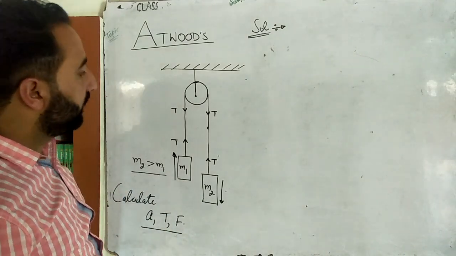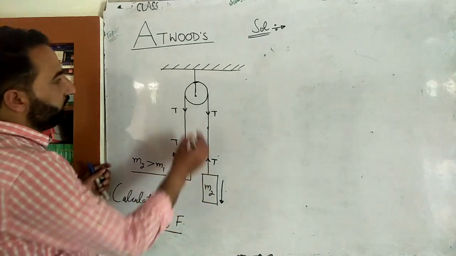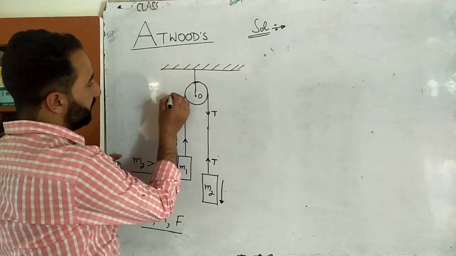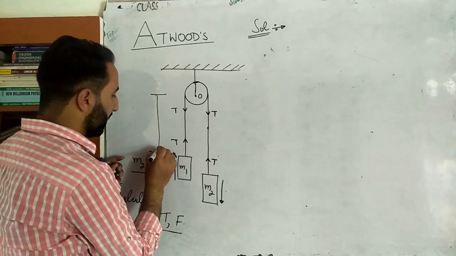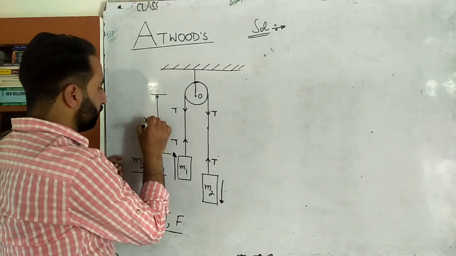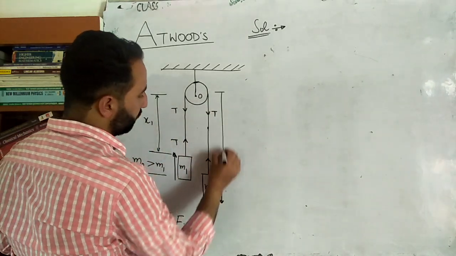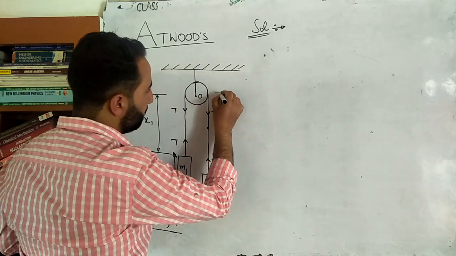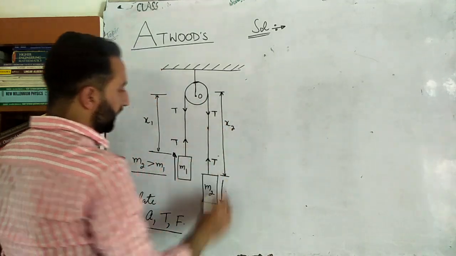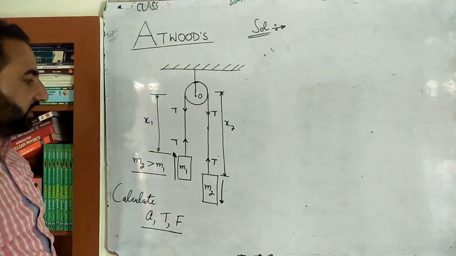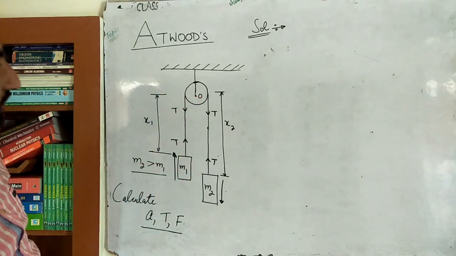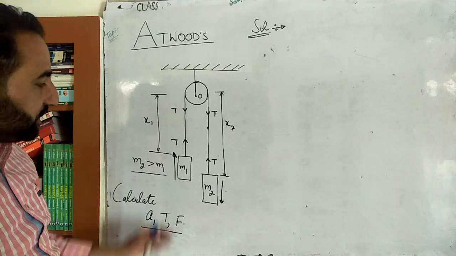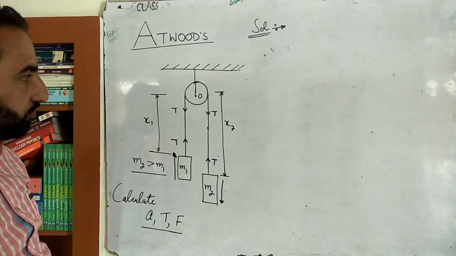Okay, so let's try to prove that. We'll assume that this is the origin here. Now the distance of this block from the origin, suppose it is equal to x1, from here to here. Then from here to here, suppose it's x2. x1 and x2 are the distances of the blocks M1 and M2 from the origin, from this very point. So let's prove that the acceleration of this block and this block is exactly the same but opposite in direction.